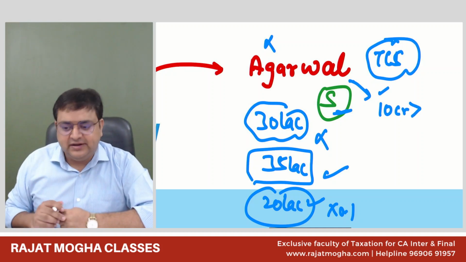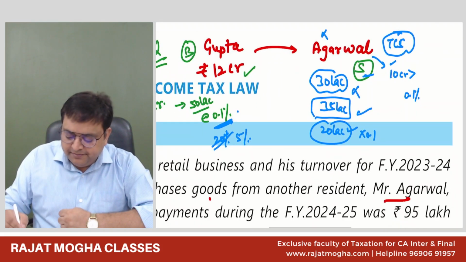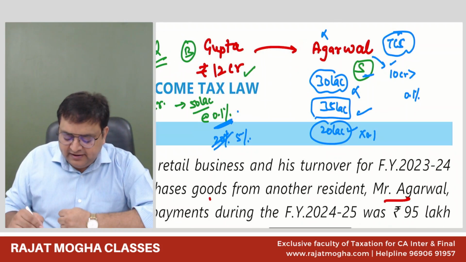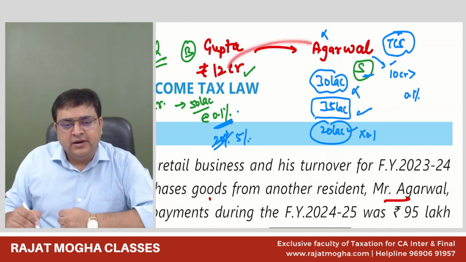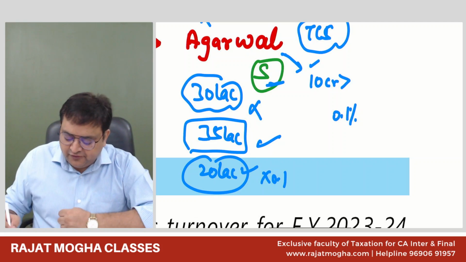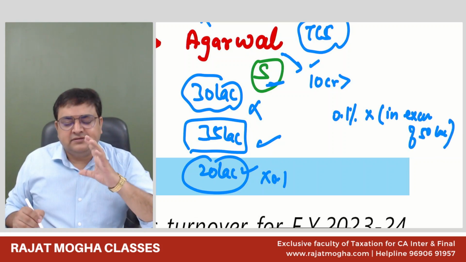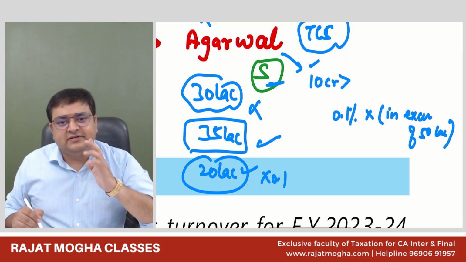Then you should collect TCS at a rate of 0.1% from the buyer. So from the buyer, when he will be purchasing from you, collect extra TCS, 0.1% in excess of 50 lakh. Correct? But at a particular time, only one section can be levied.